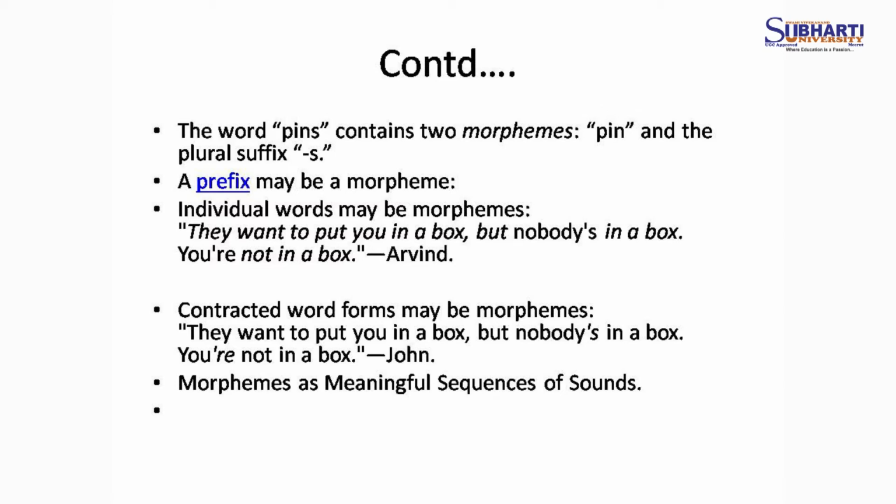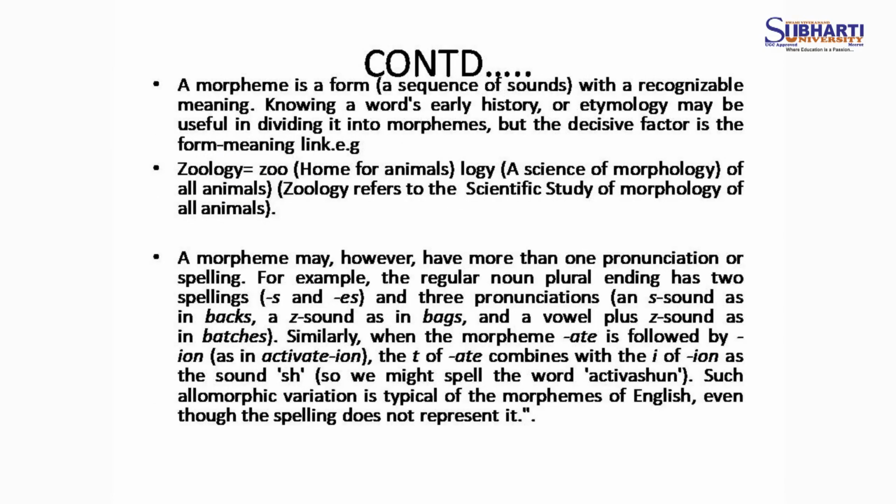You are not in a box. These are the sequences in which the words are presented in the form of morphemes. Now, my next example: a morpheme is a form or sequence of sound with a recognizable meaning.